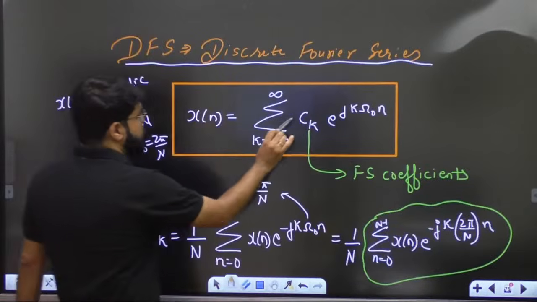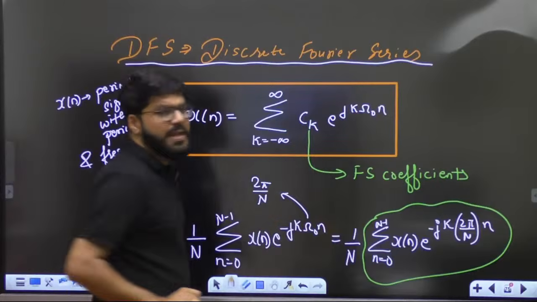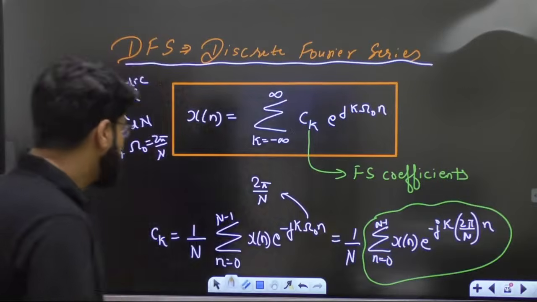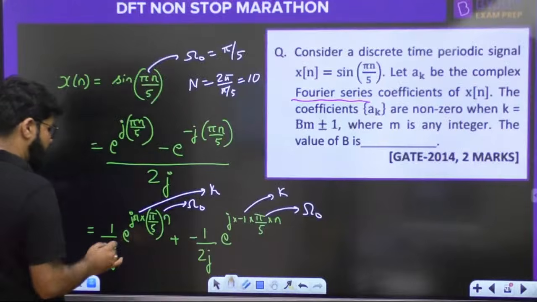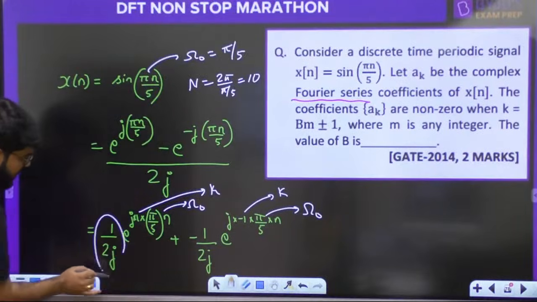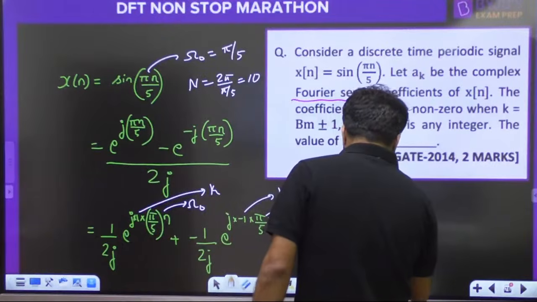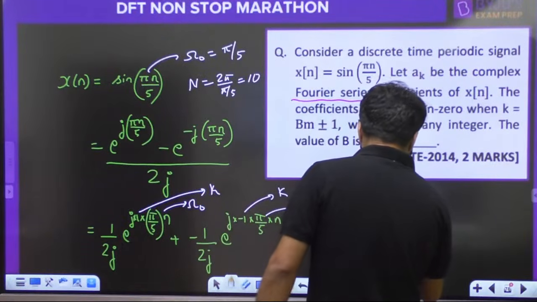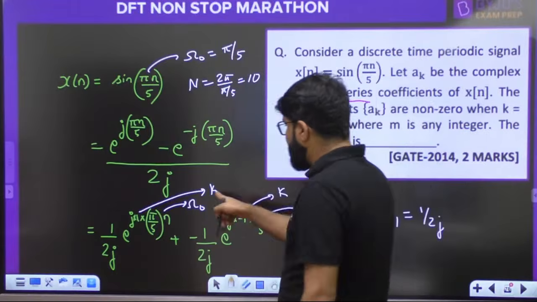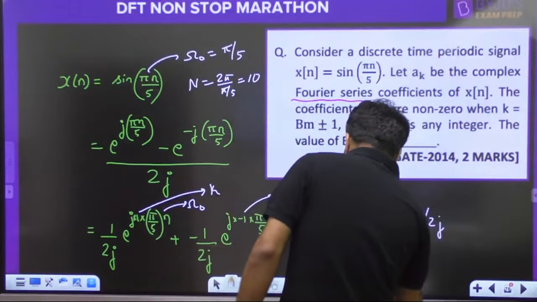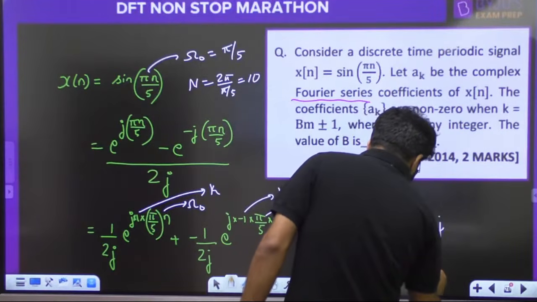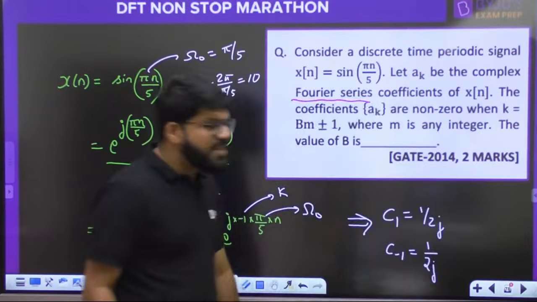Have a look at this. Summation of Ck e power jk omega naught n. So the coefficient multiplied is known as Ck. From here I am able to judge the Fourier series coefficients. C1 is 1 by 2j, where k is 1, and the Fourier series coefficient C minus 1 is minus 1 by 2j. But what is C minus 1?